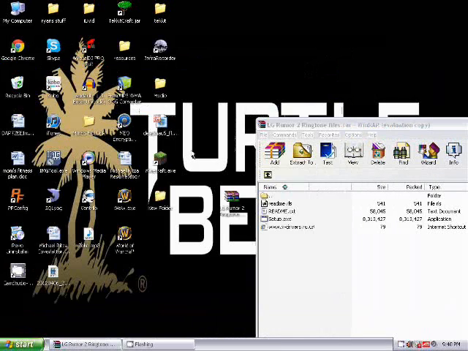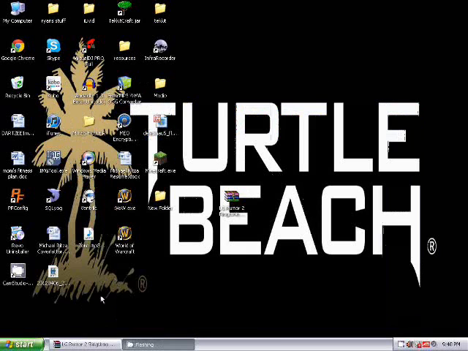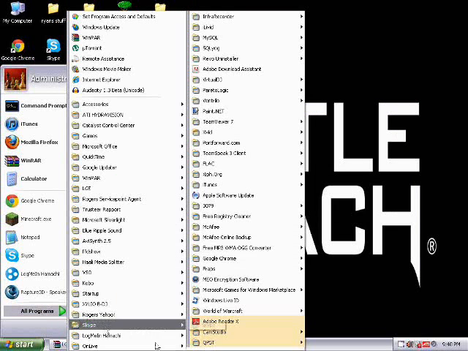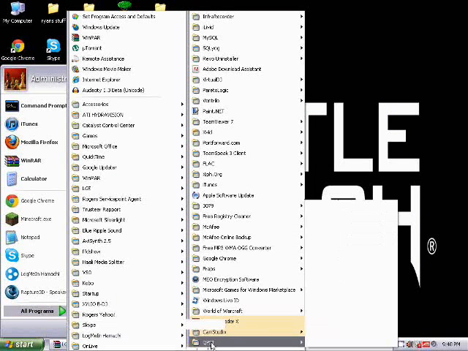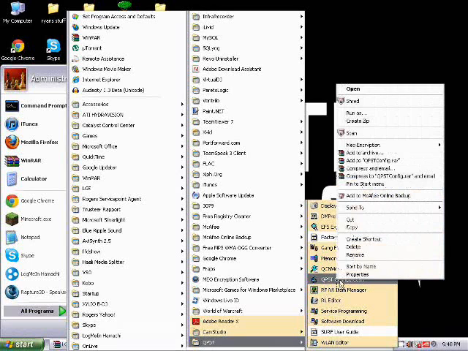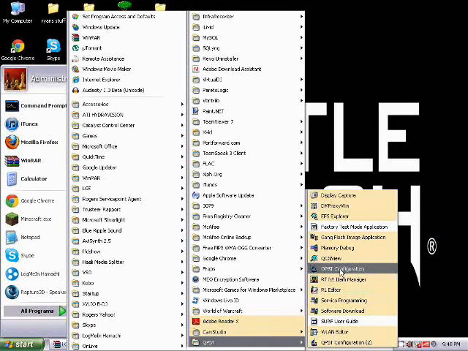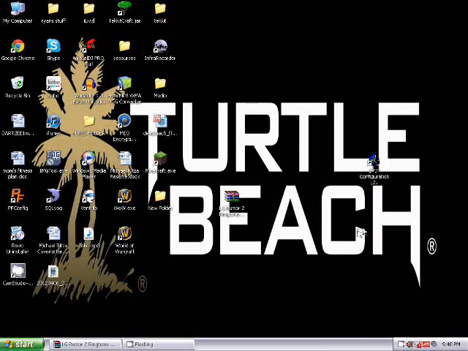So what you're going to want to do is, it does not make a desktop shortcut at all for you, so you kind of have to go find it. Let's see here, it is right here. It'll be in the QPST. Now what you're going to want to grab is the QPST Configuration. I'm actually going to go ahead and make a little shortcut. Drag that out, just so that you don't accidentally click something else.